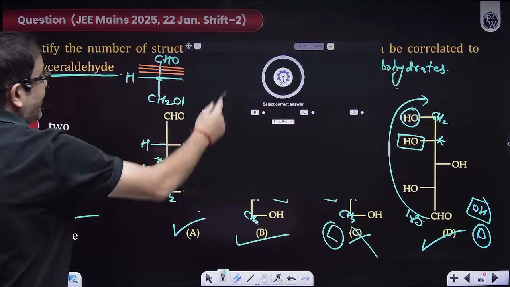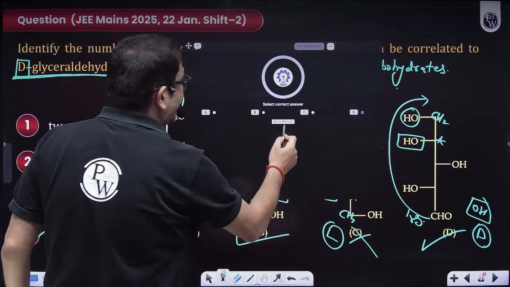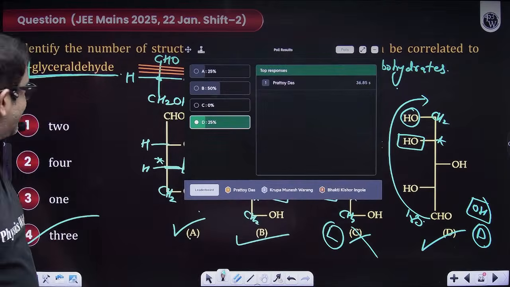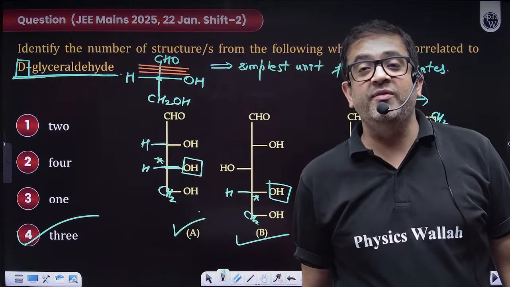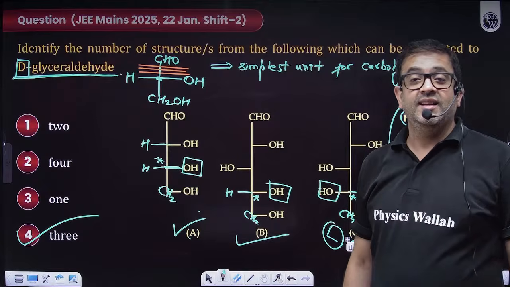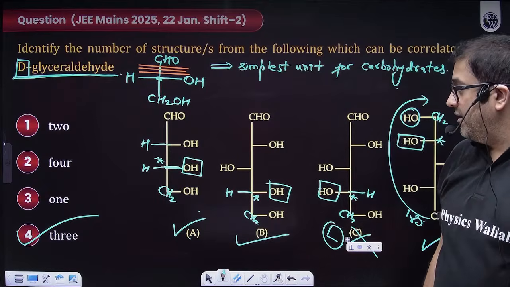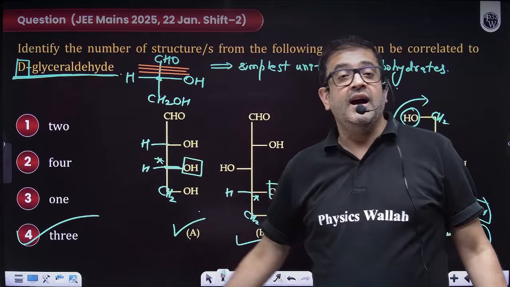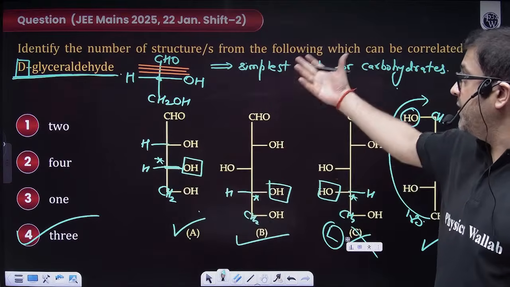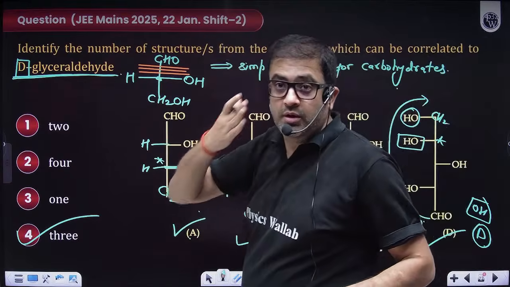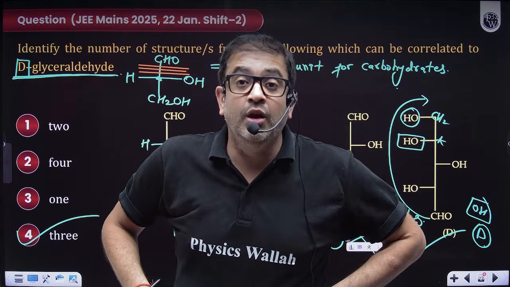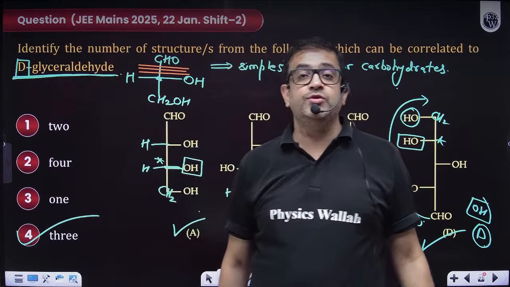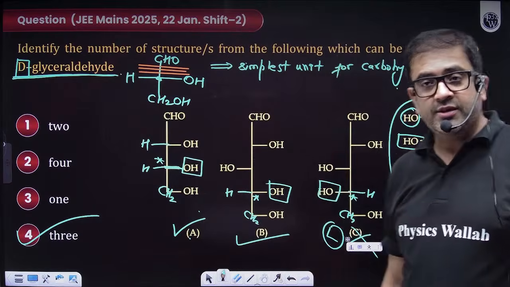But they have given 3 in option 4, so sometimes it may bother. Yes, it has bothered. I hope everybody is good. Masha is saying option 1. No beta, not 2, 3. Now this is a JEE Mains question, beta. Hello? I hope everybody is going good. Chalo, let's move forward then.